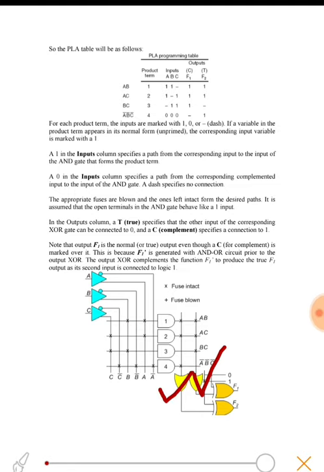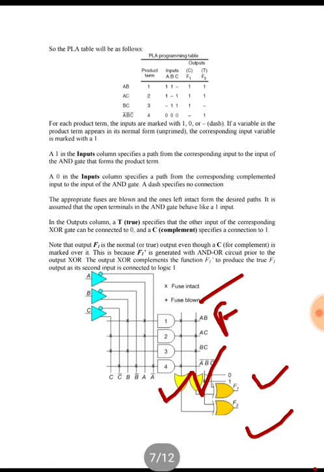We need F1, but we have calculated F1 bar, so using an XOR gate we can get our F1, and since F2 was in true form only, we will get it directly. So this is how we can implement our function using a programmable logic array, that is PLA, in which both the AND array and the OR array are programmable.